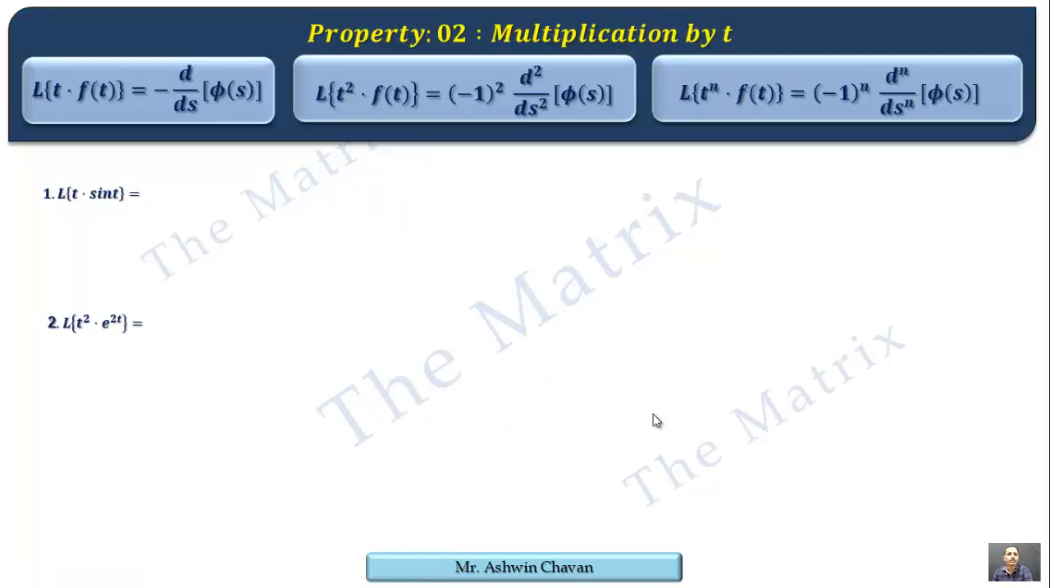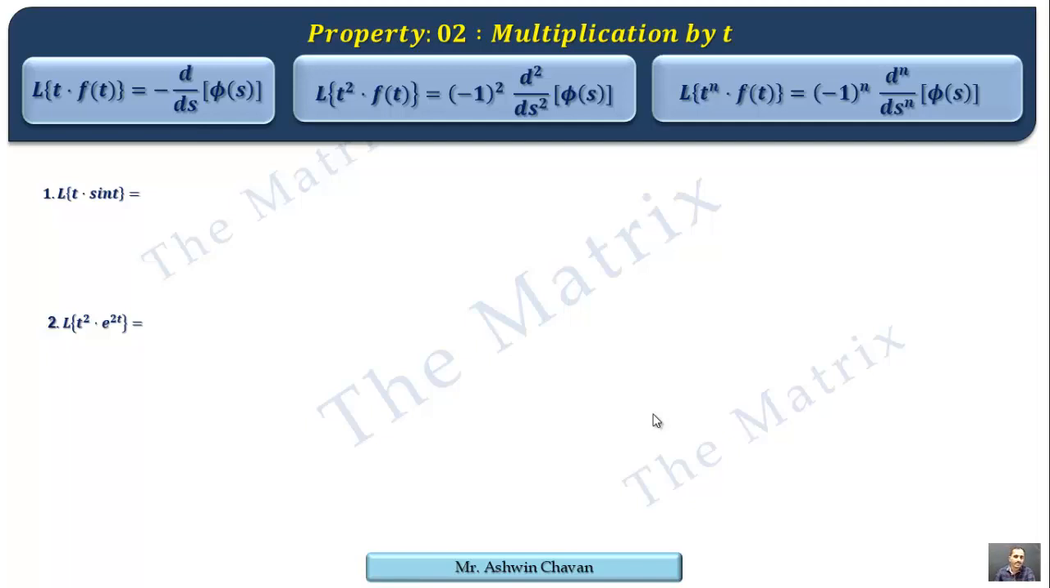We have now property number 2. So property 1 with 4, 5 examples is enough to get the effect of the exponential term available in the function. We are not taking Laplace of the exponential, rather we are giving the effect of the exponential on the second side, and that effect is, if it is e raised to at, every s on the right side is replaced by s minus a, and if it is e raised to minus at, then on the right side s will be replaced by s plus a.